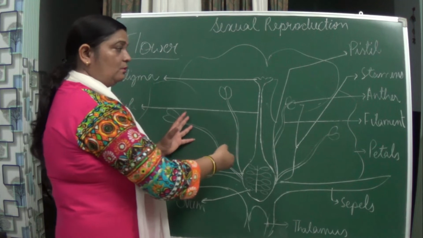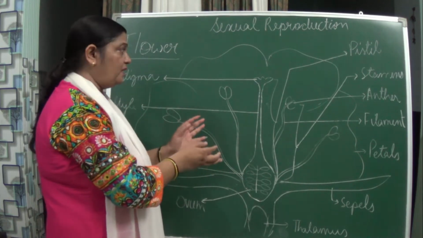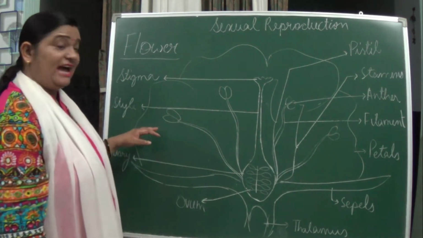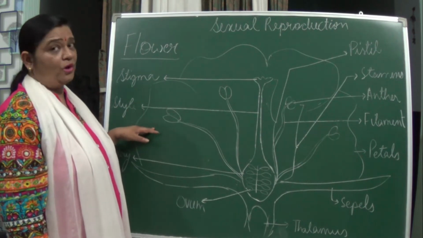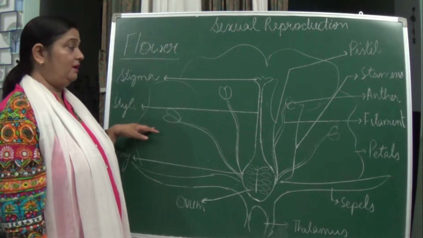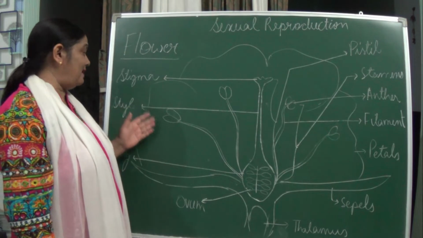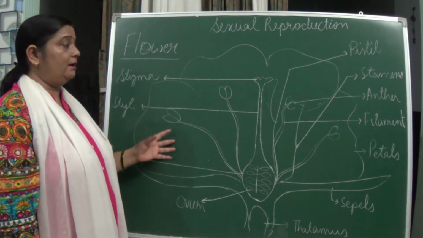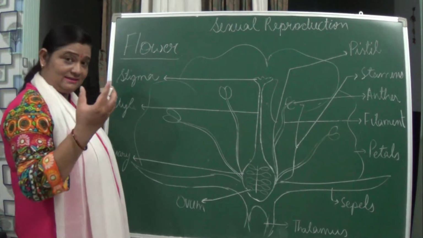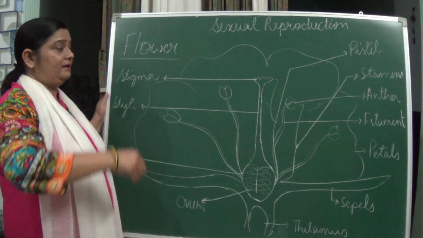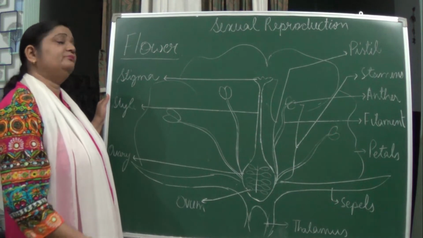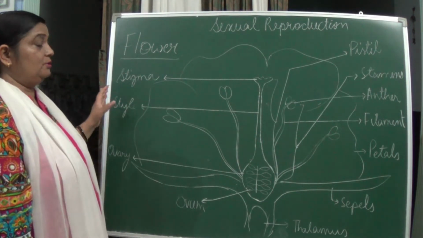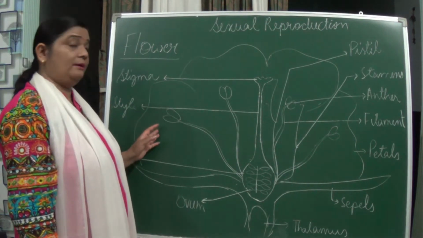As a result it gives protection to those parts, and as it is colorful, it helps in pollination, okay? The insects get attracted by the color, and they come here, and as a result pollen grain sticks and is transferred to the stigma. So this is the function of the petals.